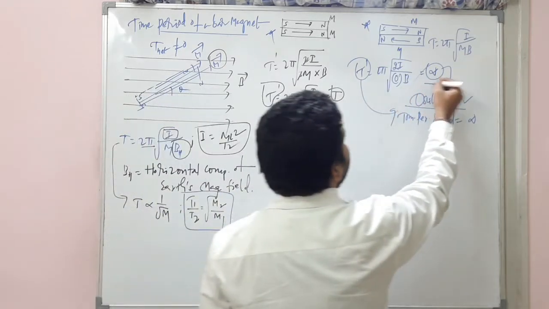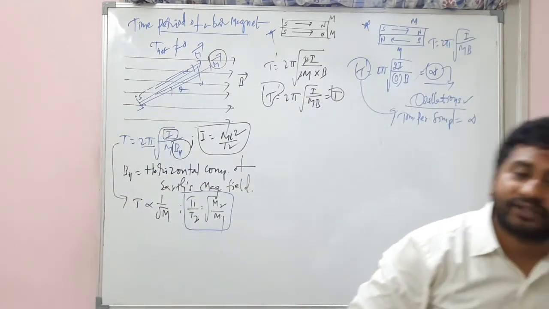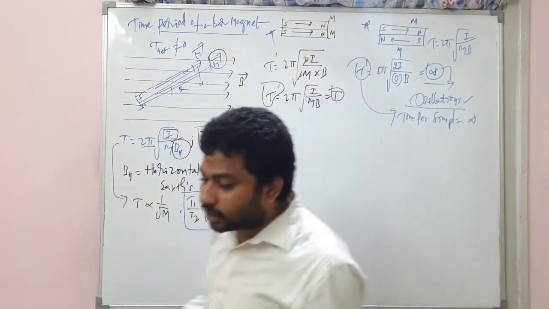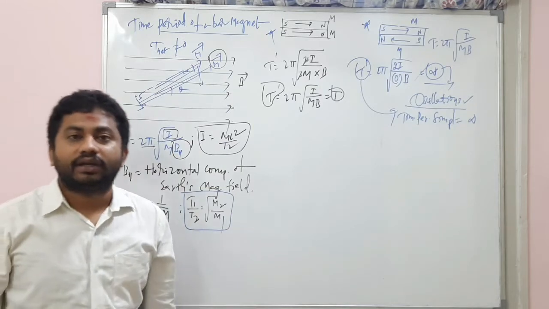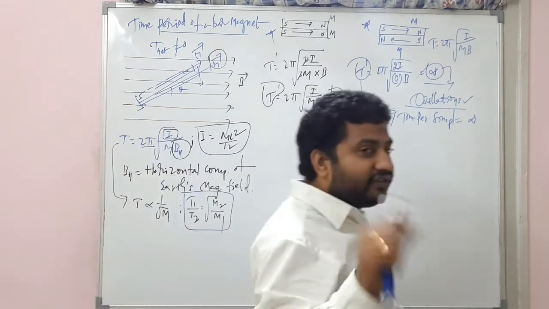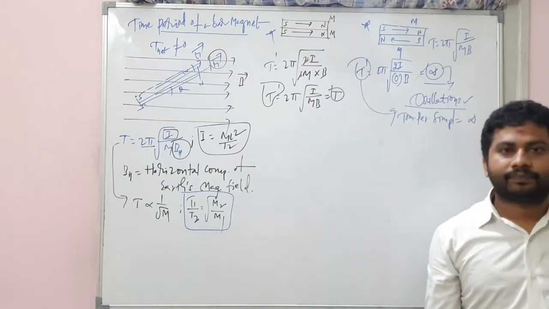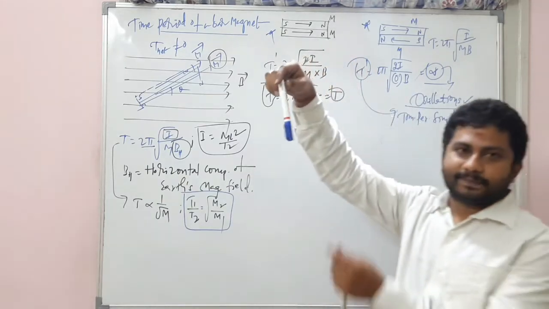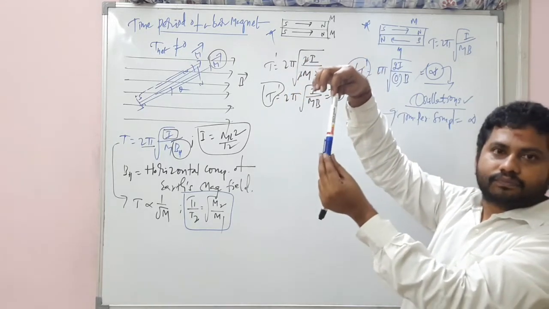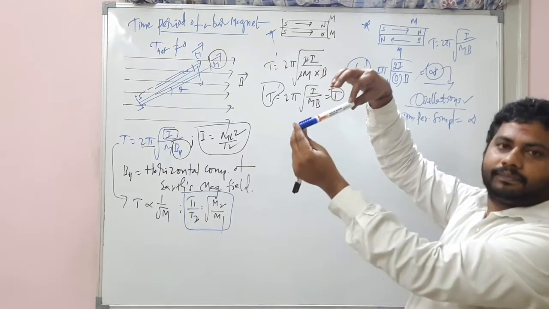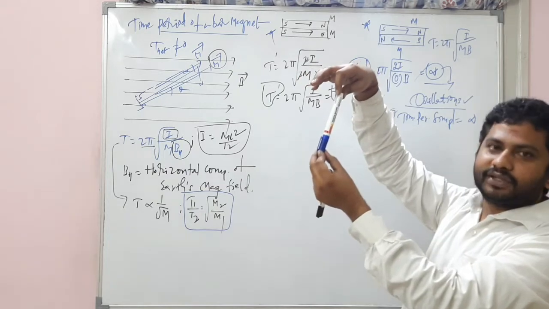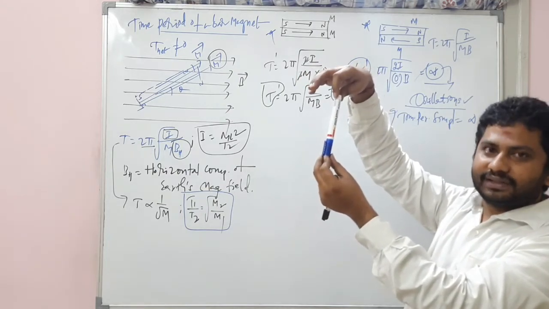Now remember, what is meant by infinite time period? Can anybody write in WhatsApp what is meant by infinite time period? What is time period? Look at this. This is the mean position. Simple pendulum. From the extreme towards the mean position, to another extreme, and back to the mean position. This is called one oscillation.